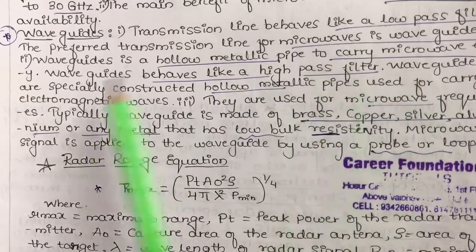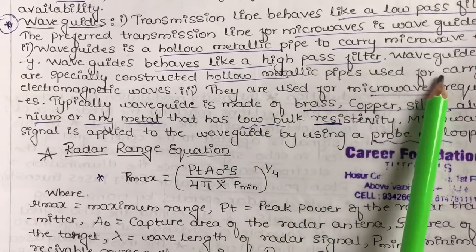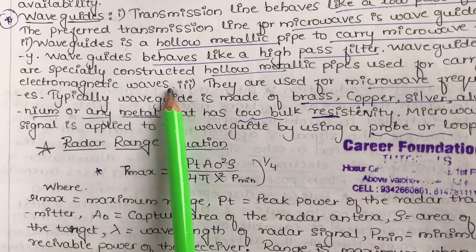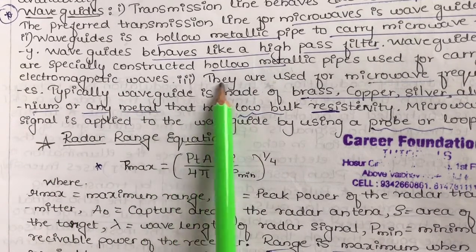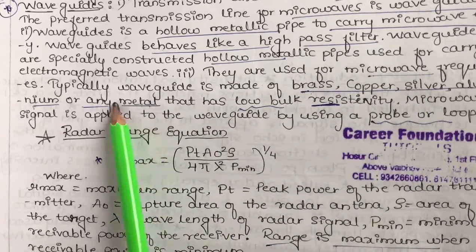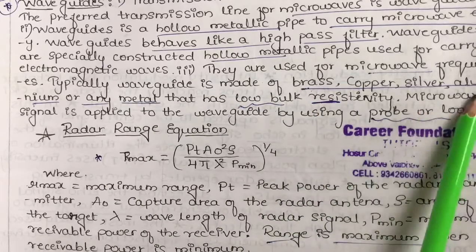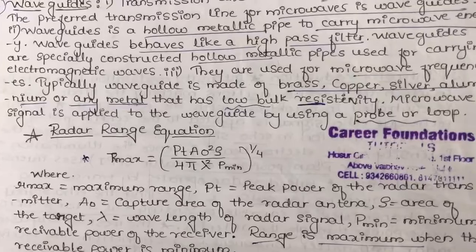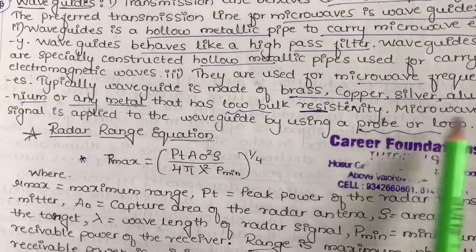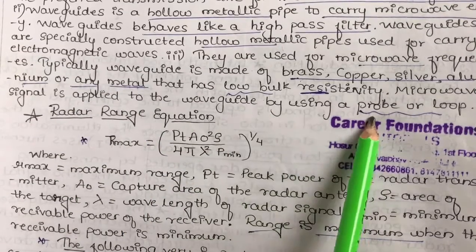These waveguides are specially constructed hollow metallic pipes which are used for carrying electromagnetic waves. So they carry EM waves, and they are mainly used for the microwave frequency range. The typical waveguide is made up of usually brass, copper, silver, aluminium, or some other metal which has a low bulk resistivity. And the microwave signal is applied to the waveguide by using a probe or loops.